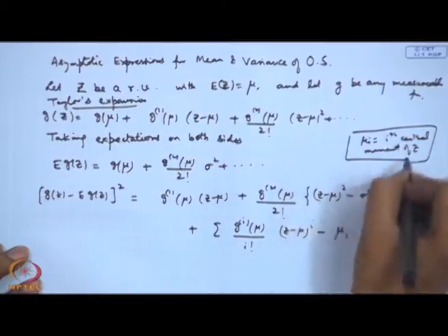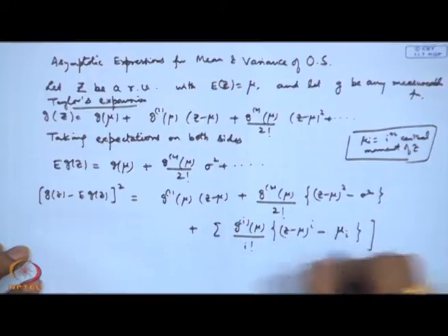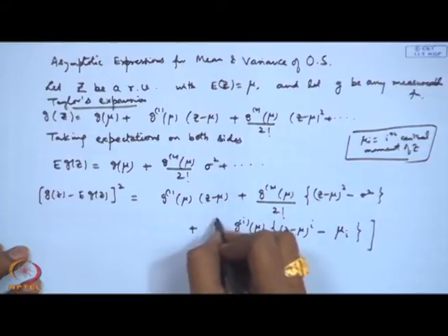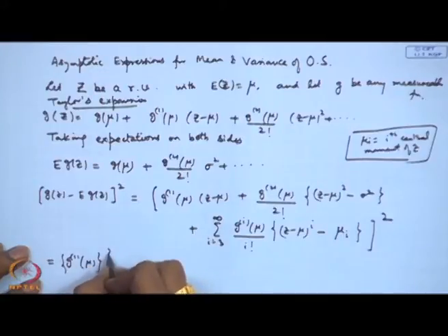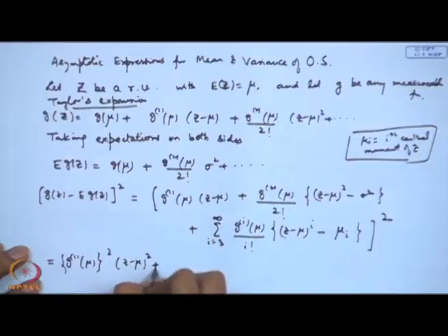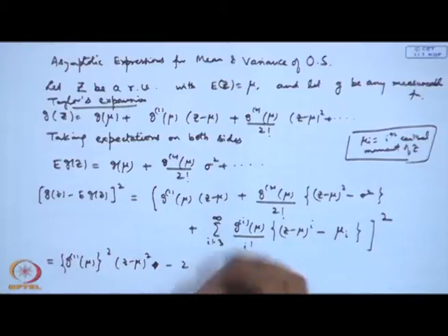If I take this, then I get this term here, and then this is from i is equal to 3 to infinity, square of this. So, if I expand this, I will get g'(mu) square (z minus mu) square, then the next term will give me minus 2 times, see this sigma square term is there.